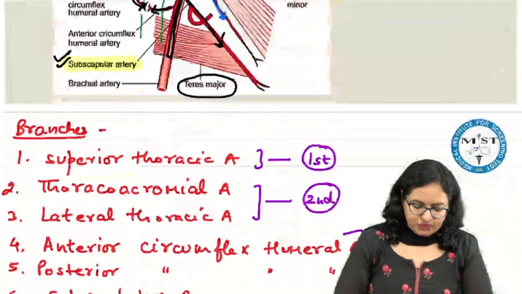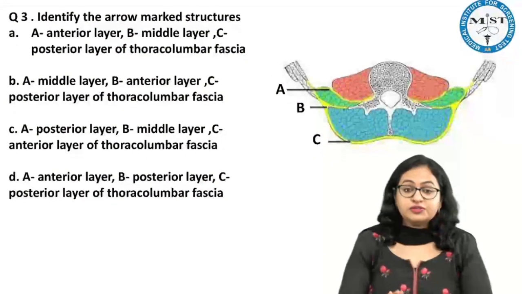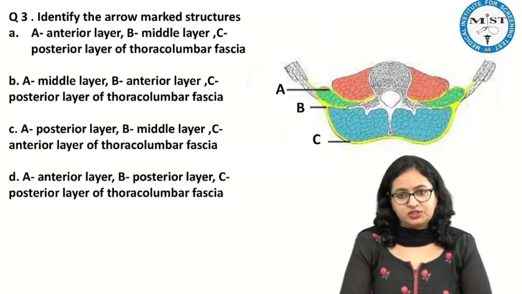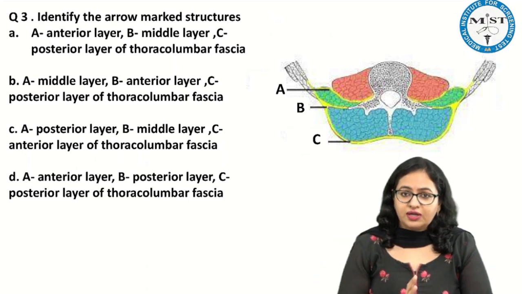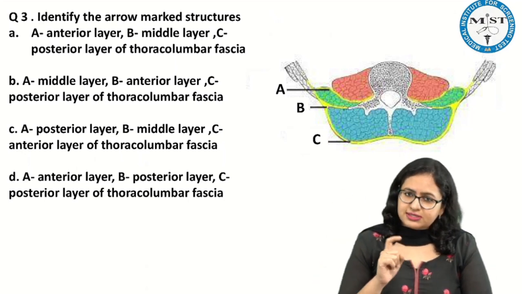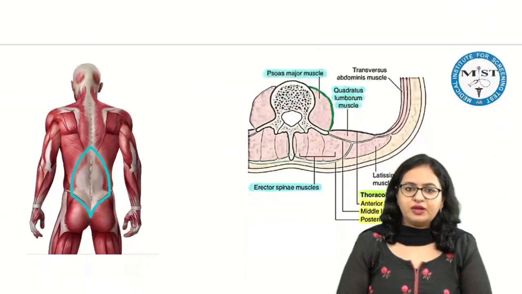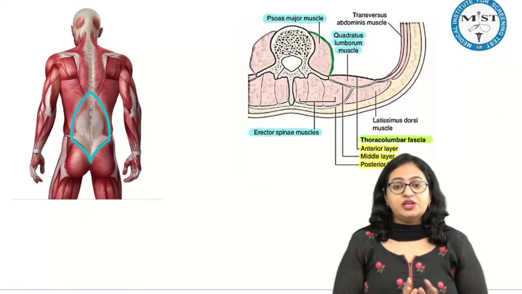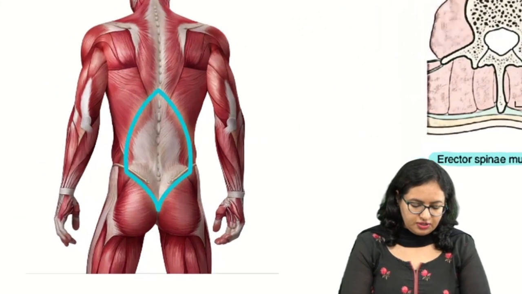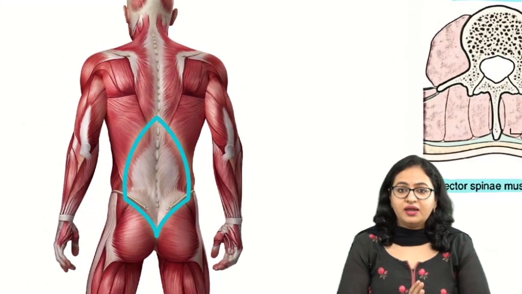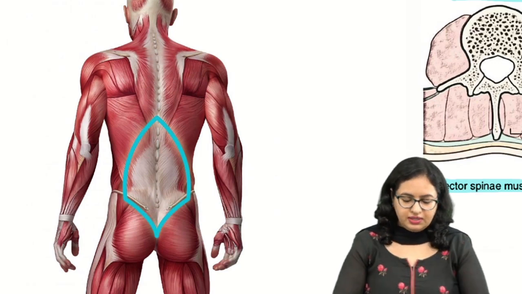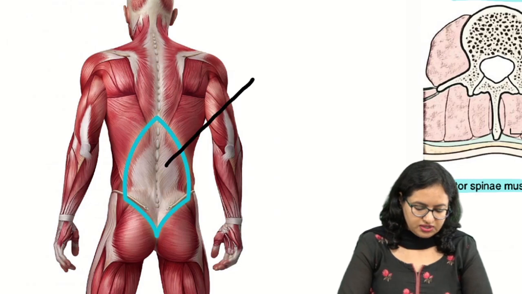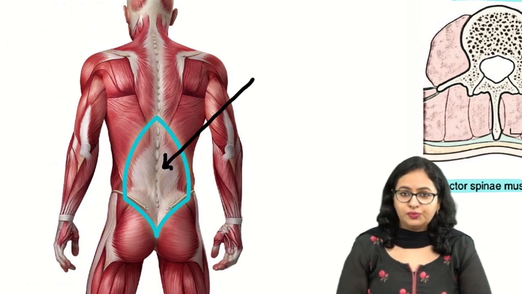Now coming to the next question. This question was on the thoracolumbar fascia. This image which is given is the thoracolumbar fascia. First of all, let us see the thoracolumbar fascia and then we will come back. This is the image showing the thoracolumbar fascia. This is the back region of a person, and towards the lower back you have this fascia which has been marked. This is the thoracolumbar fascia.